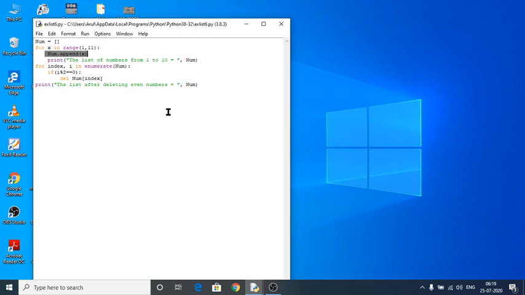Print list of numbers from 1 to 10, num. The numbers from 1 to 10 would be displayed with the help of this statement, because here I have accessed my variable num. for index comma i in enumerate. Enumerate is a special function, sorry, it is not a special member function, it is a special variable.